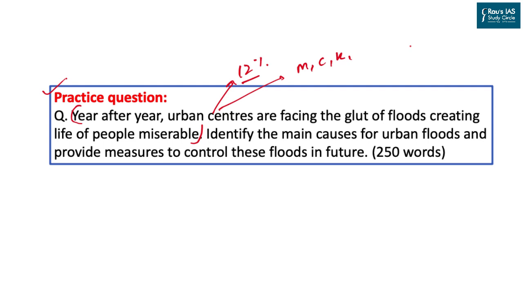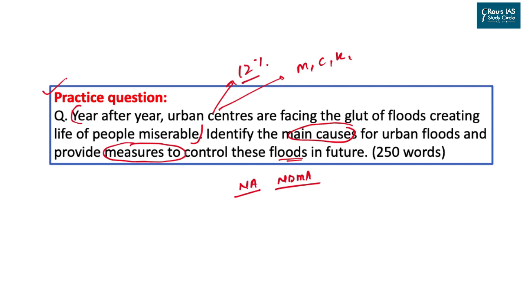After your introduction, write the main causes behind the urban floods. After that, change the paragraph and put a different heading and provide all the possible measures or solutions to control the urban floods in future. In the conclusion, you can quote either NITI Aayog's report or you can quote NDMA's recommendations.